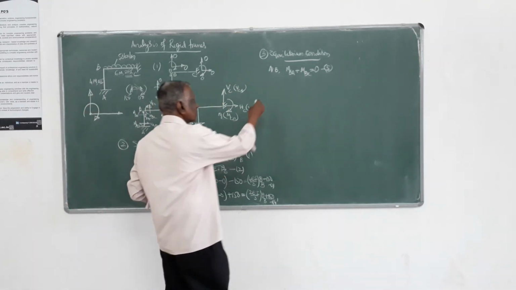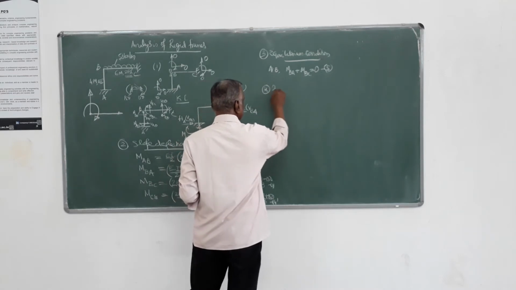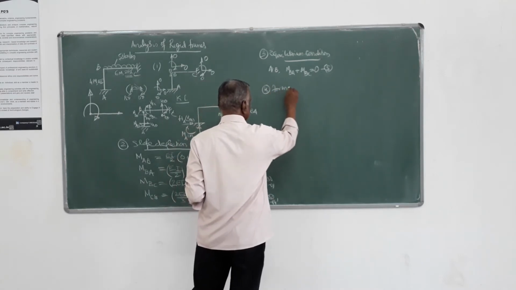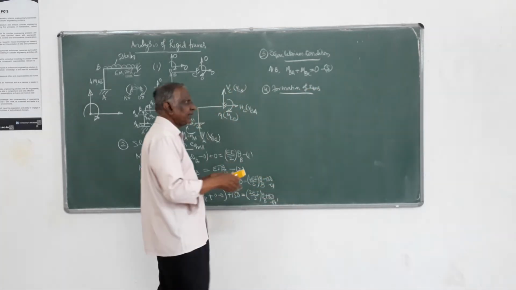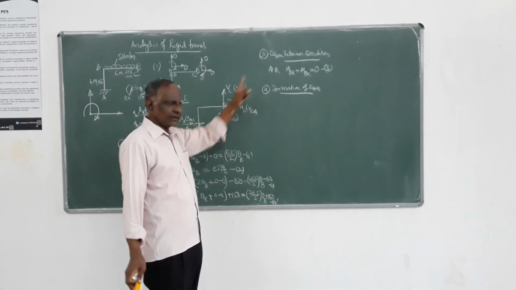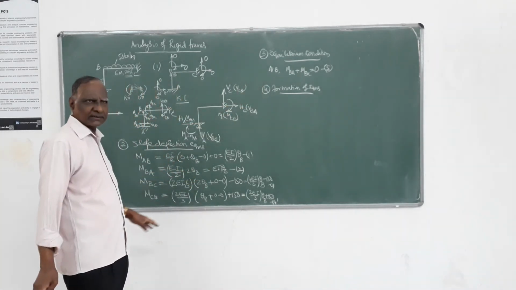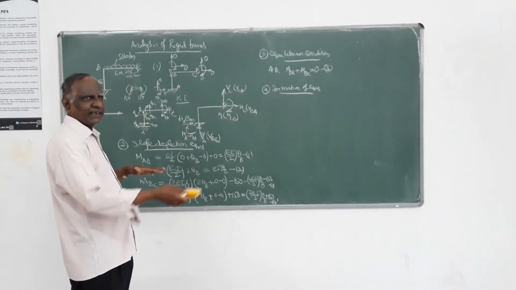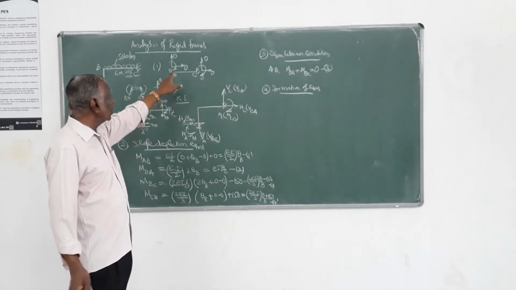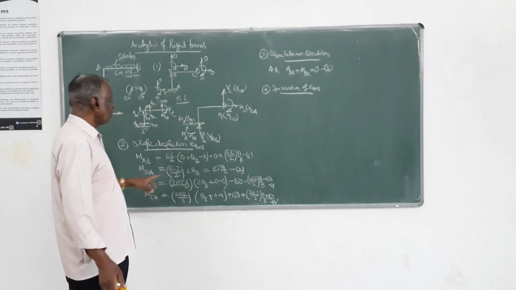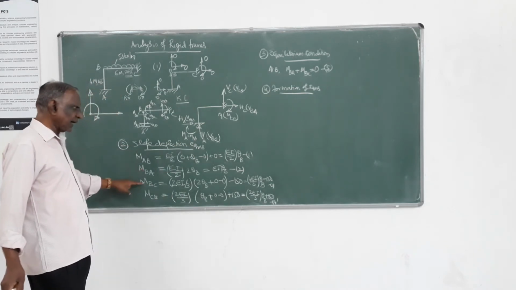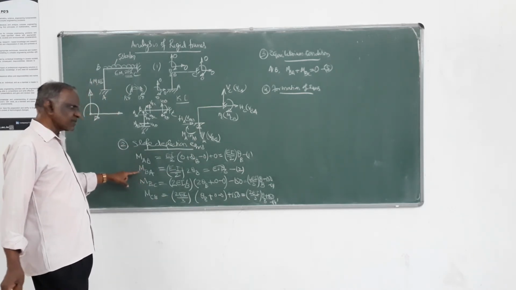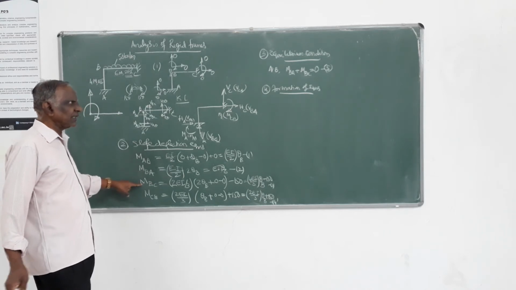The next step, the fourth step, is formation of equations. You have to combine the equilibrium condition and the slope deflection equations. You will get an equation in terms of the unknown displacement. So here MBA plus MBC equals 0. MBA is given by equation 2, MBC is given by equation 3.